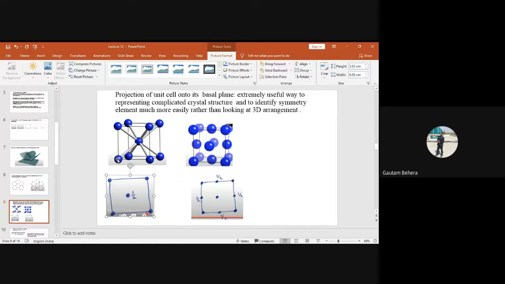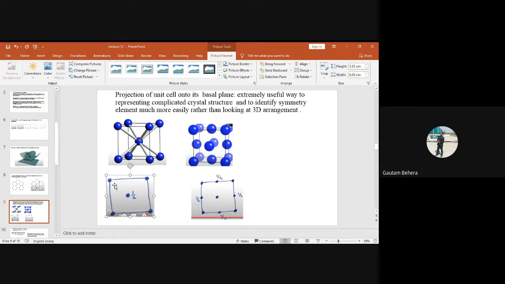You cannot see this point. You can see only these points, and this point. So you can see all these 4 points and this center point. You cannot see these points because this point is aligned with this one, and this corner point is aligned with this one. So you can see only these points and this point.